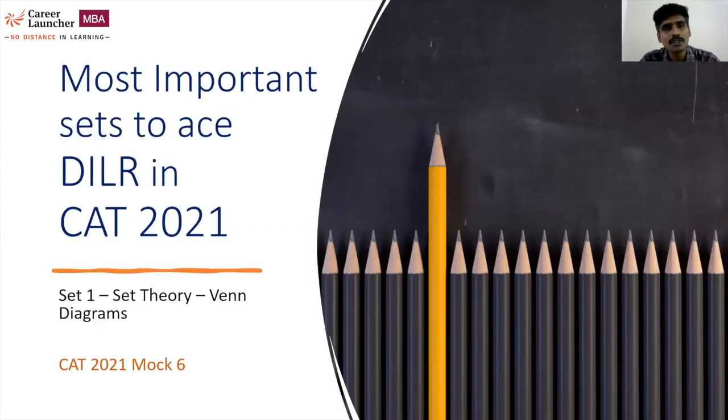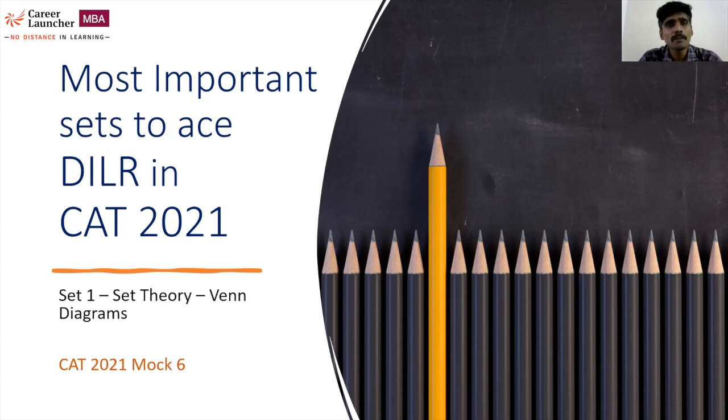Through this set of videos, we'll be taking you through the most important types of questions or types of sets that you should be aware of in DILR to be able to ace CAT 2021. For that, we have taken into account the past few years' papers and saw what kind of questions are possibly very important types of questions which will question your logic, and what kind of questions are there in the exam that people will probably not solve, but if you attempt these kinds of questions, you will be able to get easy marks out of these kinds of sets.